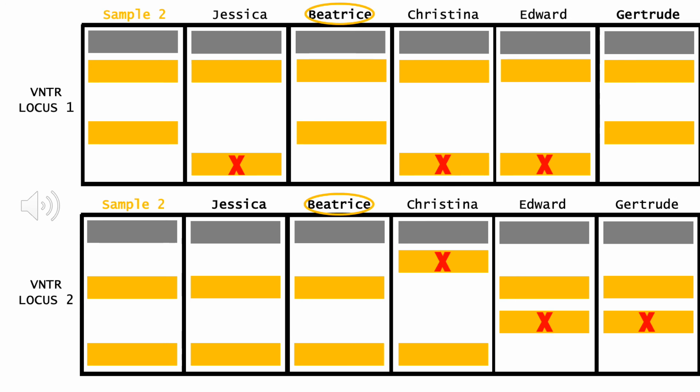Since Beatrice matches all alleles perfectly at VNTR locus 1 and 2, she can be identified to sample 2 on the teacup. This means that since Beatrice can be identified to the only other DNA evidence present on the teacup, she was likely the perpetrator of this crime.